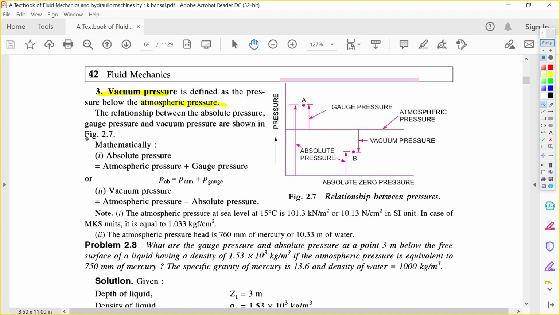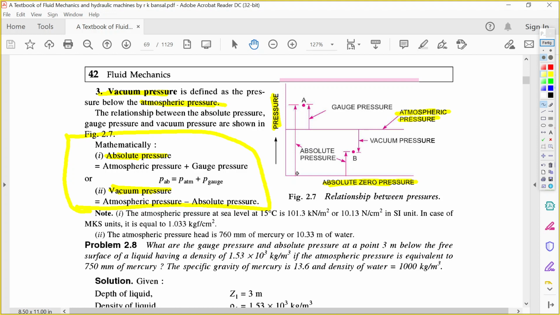Okay, before going to the mathematical relation, I need to explain this graph. Look at this graph. This graph is pressure versus absolute zero pressure. From this figure you can calculate the atmospheric pressure, and with reference to atmospheric pressure, the absolute pressure and the vacuum pressure are calculated.